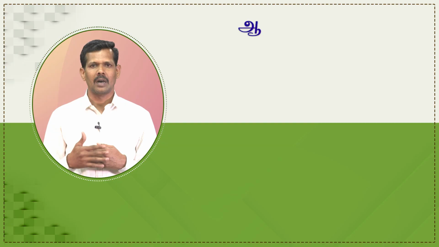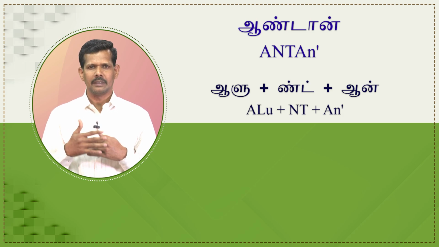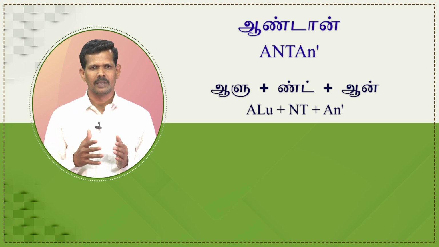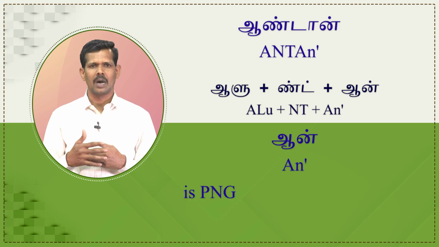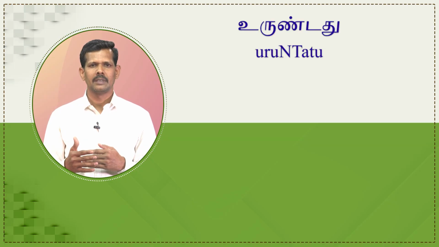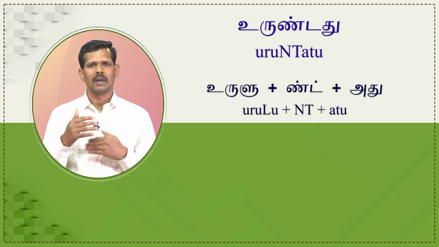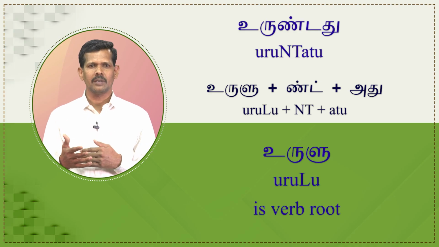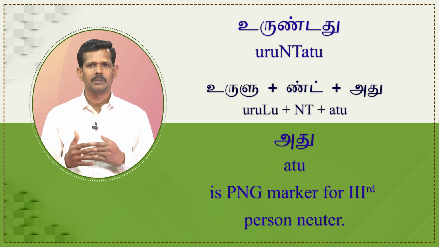Next example is ஆண்டான். It is segmented as ஆளு plus indit plus ஆன். Here, ஆளு is verb root. Indit is past tense marker. ஆன் is PNG marker for third person masculine singular. Next example is உருண்டது. It is segmented as உருளு plus indit plus அது. Here, உருளு is the verb root. Indit is past tense marker. Adu is PNG marker for third person neuter.